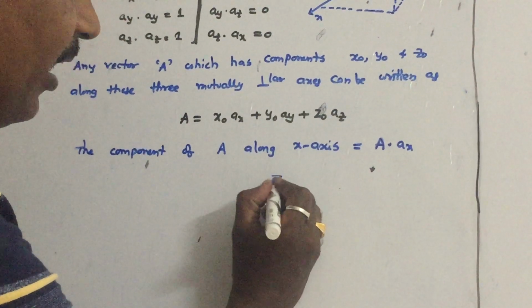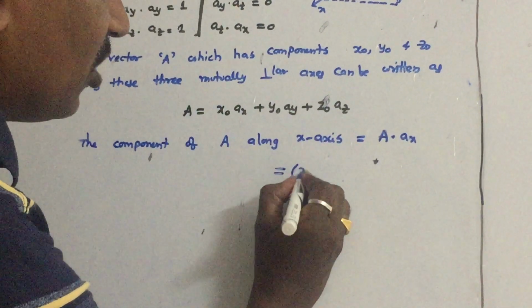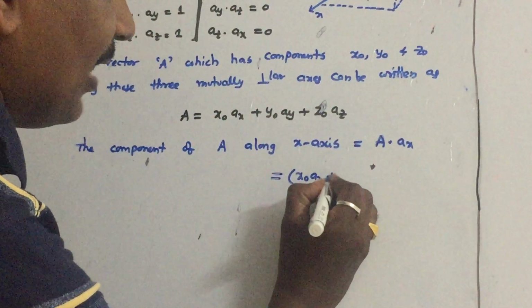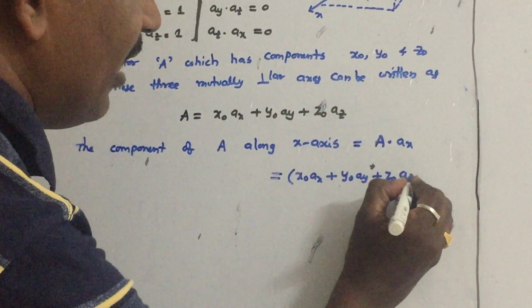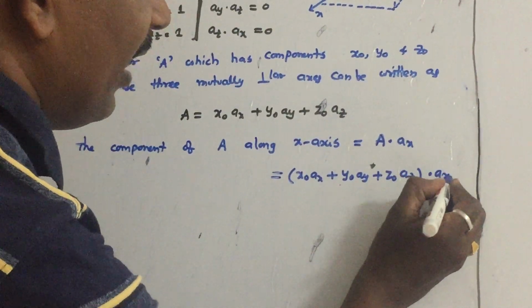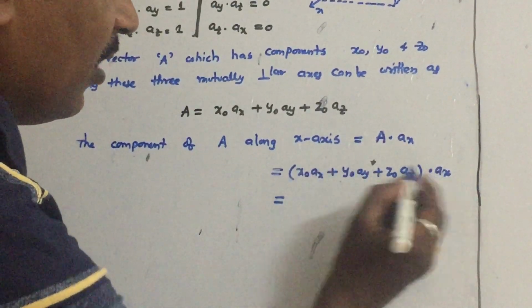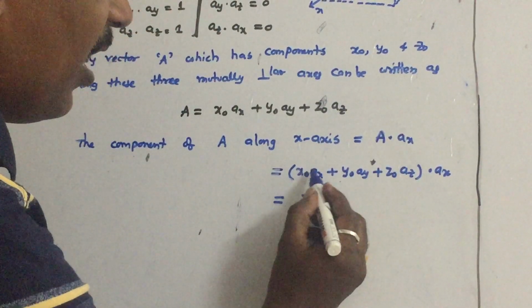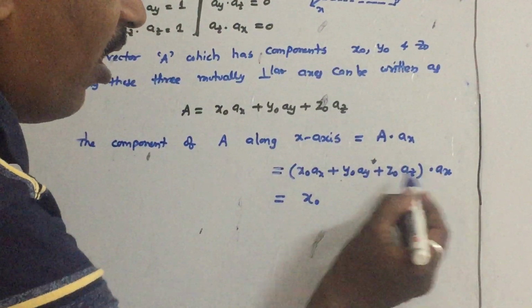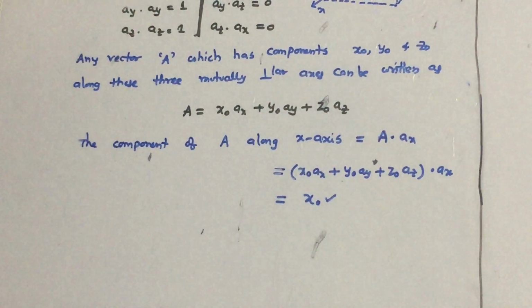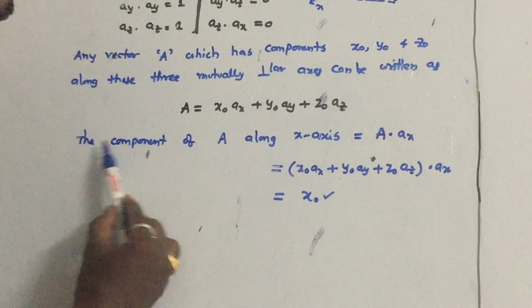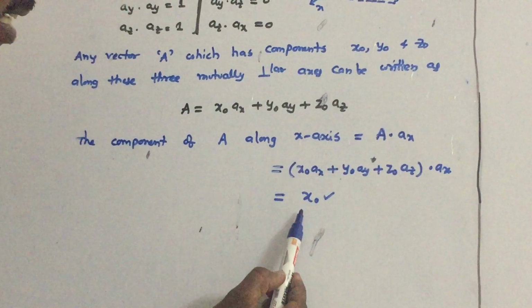Let us substitute A: x0 ax plus y0 ay plus z0 az, dot ax. From the definition, it becomes x0, because ax dot ax is 1, ay dot ax is 0, az dot ax is 0. So the component of A along the x-axis is x0.